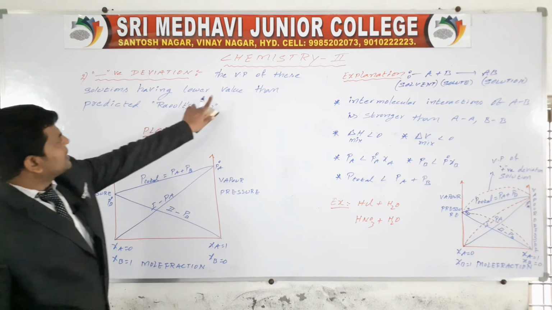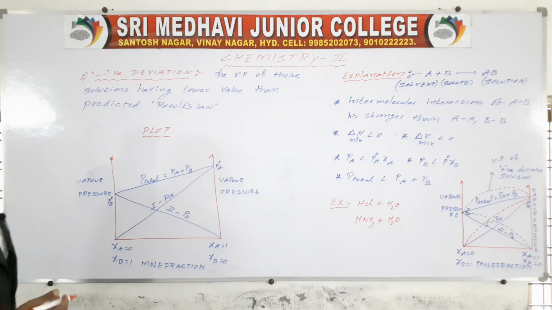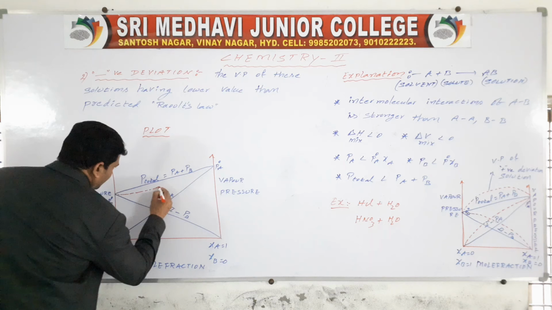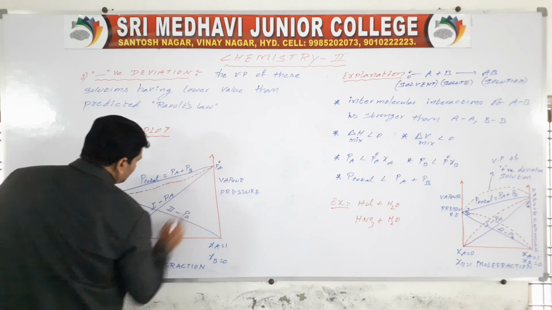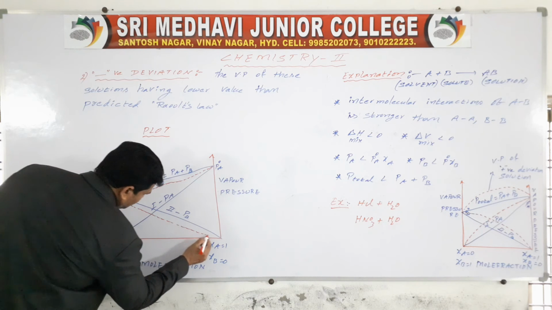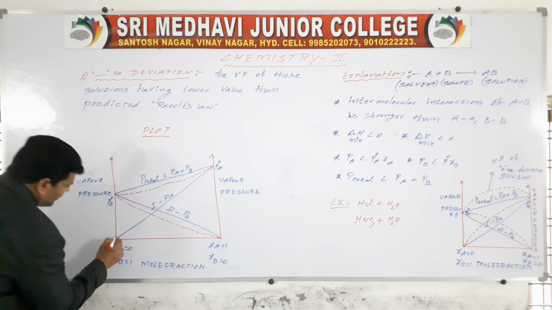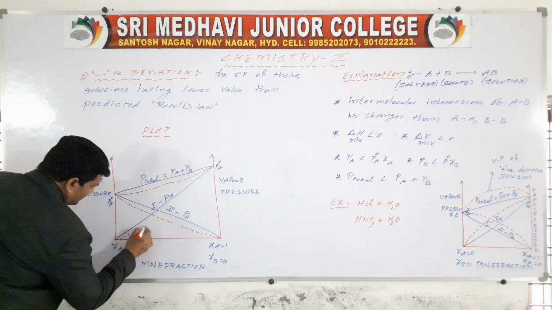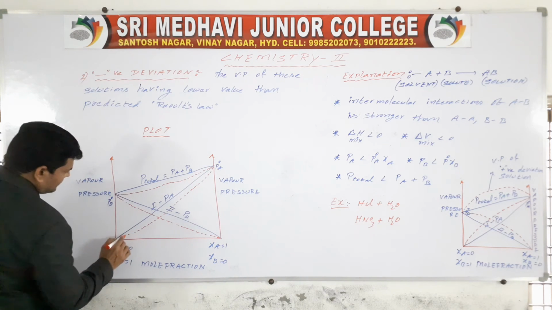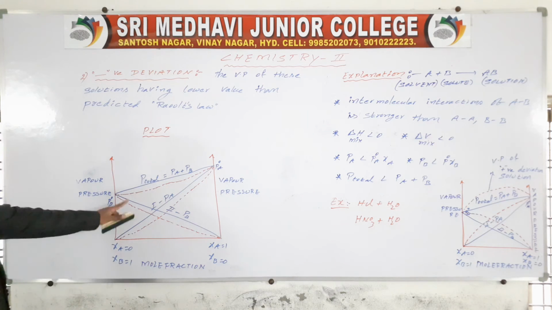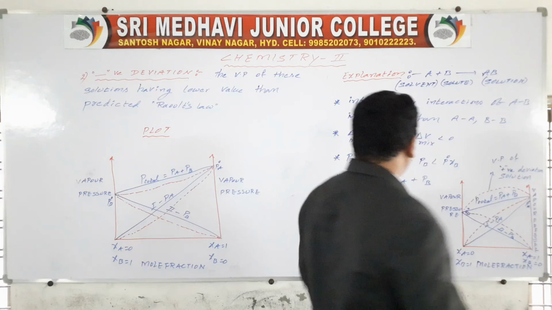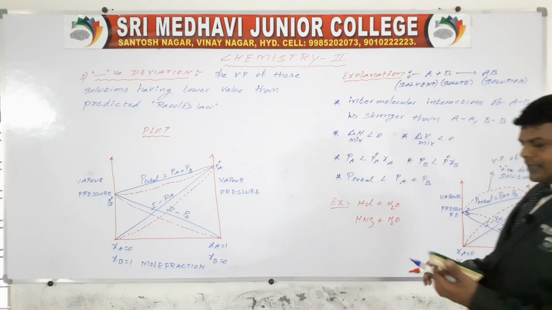But the solutions having lower value than Raoult's law, means the graph gives negative deviation like this. Okay, this is the graph opposite to this. That is a positive deviation graph, this is a negative deviation graph.